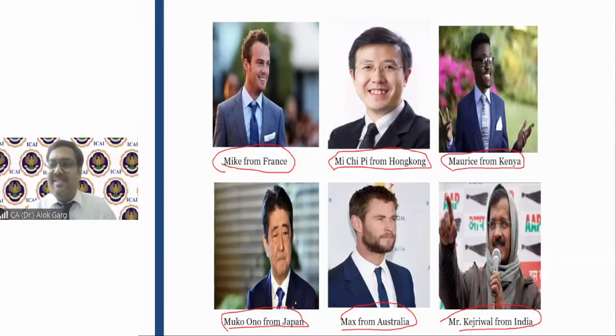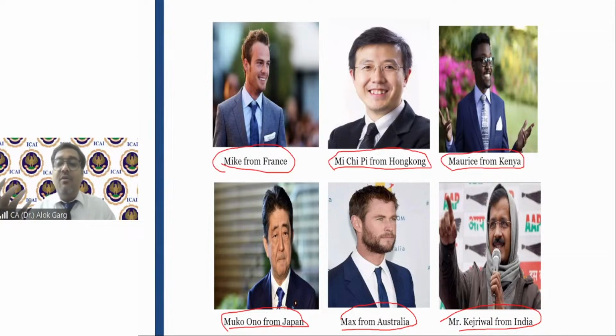For example, US GAAP, UK GAAP, French GAAP, African GAAP, Canadian GAAP, Indian GAAP, Pakistani GAAP, Bangladeshi GAAP, Australian GAAP, Japanese GAAP, Hong Kong GAAP, Chinese GAAP. So more than 100 GAAPs are there in the world.